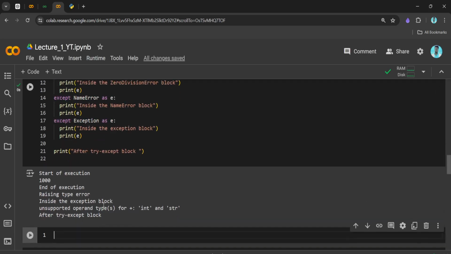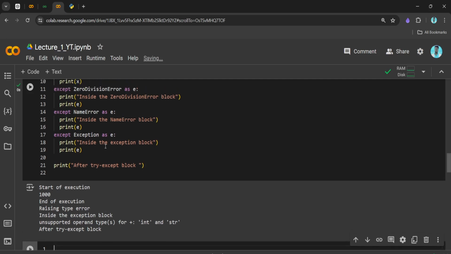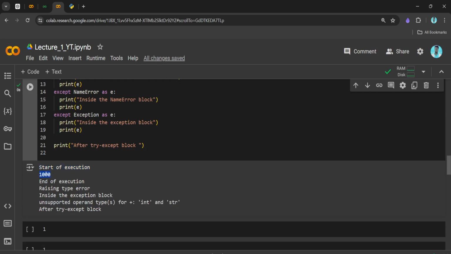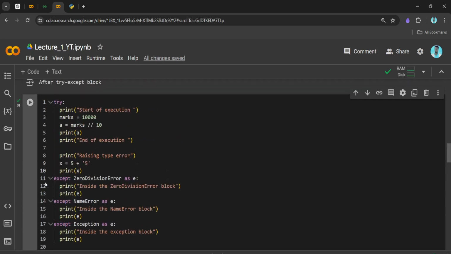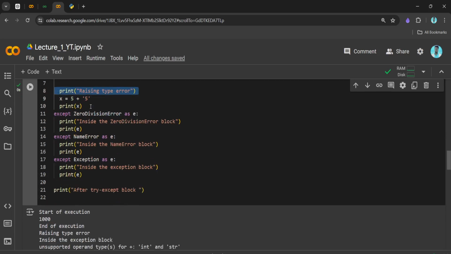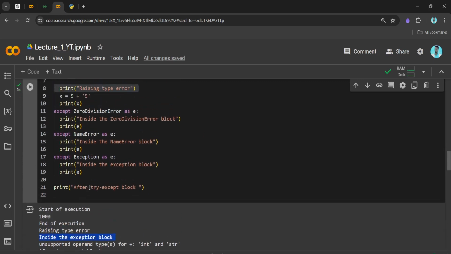Now if you see what exactly we are getting: start of execution, then we are getting 1000 over here, then we are getting end of execution. This piece of code is getting executed. Then we have the raising type error line, which is getting executed. And then here we are getting inside the except block. Why the except block?